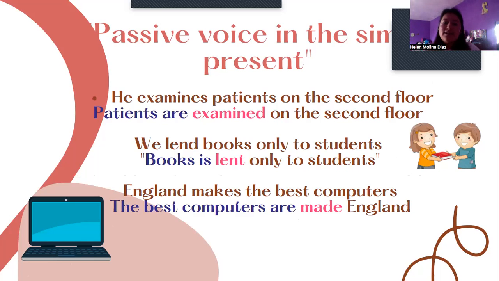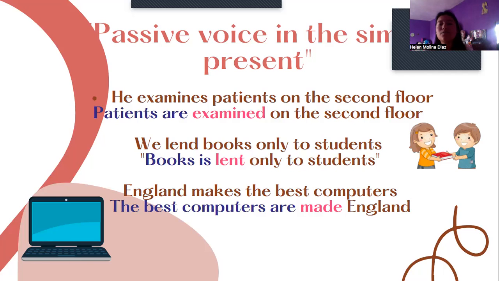The next example in the active voice is: We lend books only to students. In the passive voice: books are lent only to students. Books is the object plus verb to be. Lent is the verb in present simple, and only to students is the complement.